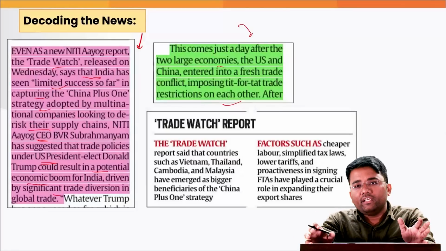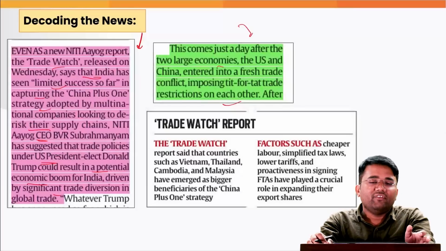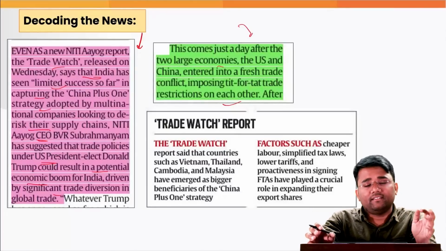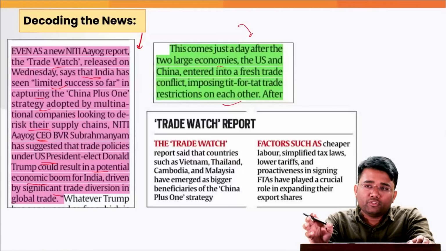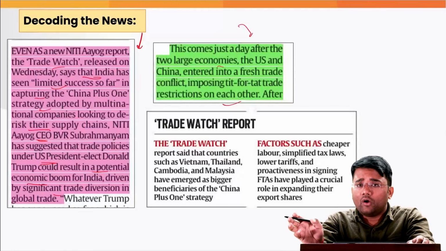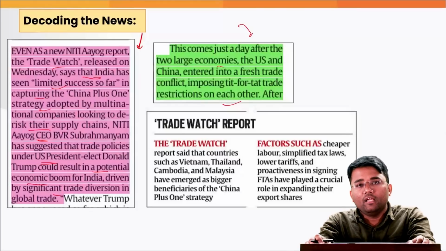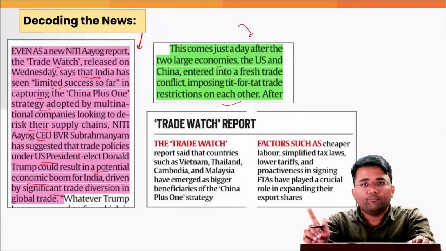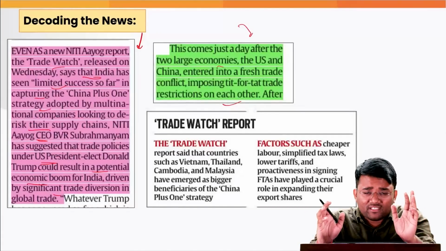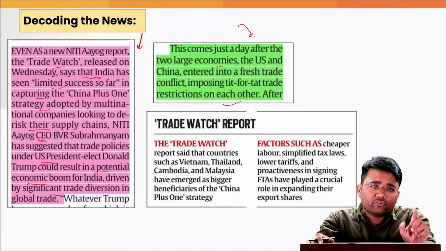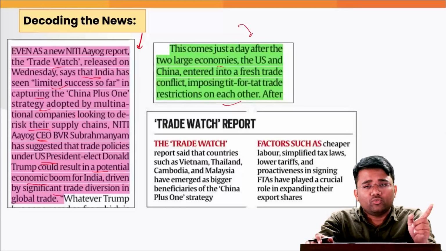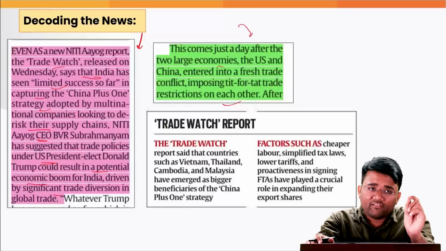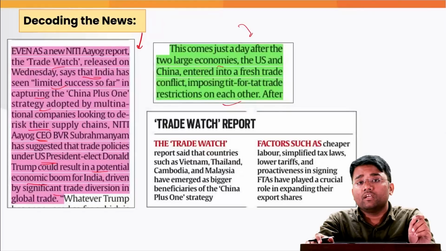It led to a significant chunk of investment going into China, where various multinational companies, even companies like Apple, Dell, etc., located the majority of their investment or started producing in China. But what happened during COVID-19, when China went for a zero COVID policy, with a lot of stringent restrictions, was that it disturbed and hampered the supply chains, and that significantly reduced the production of these units located in China.